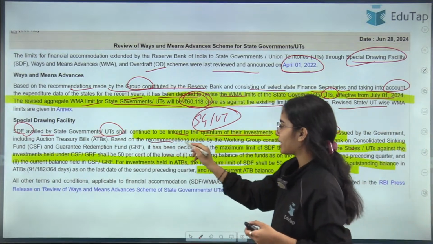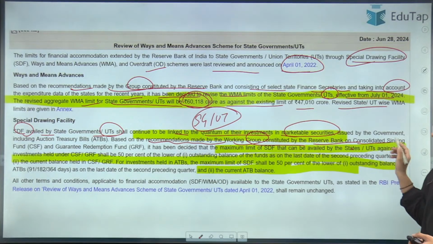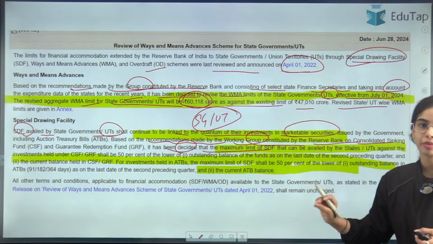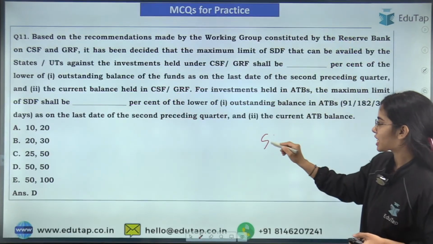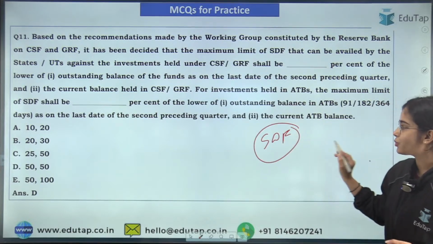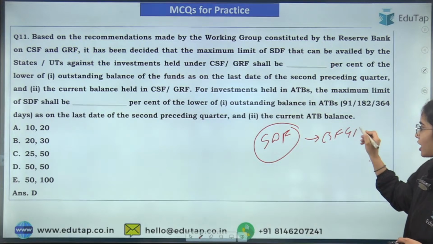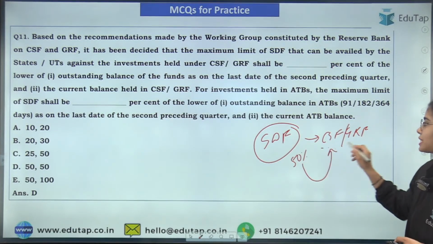Based on the recommendation made by the working group constituted by the Reserve Bank of India, it has been decided that the maximum limit of SDF that you can take against the CSF and the GRF as collateral will be 50% of the value of the CSF and GRF.